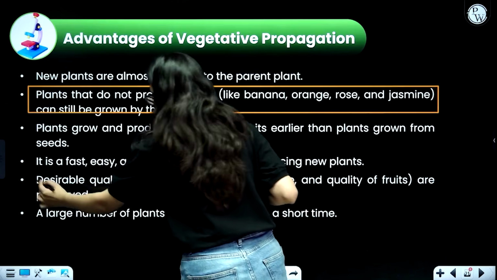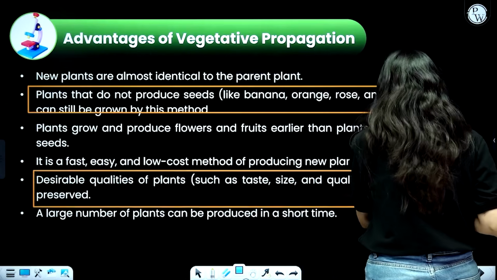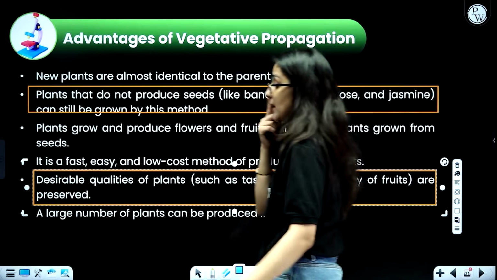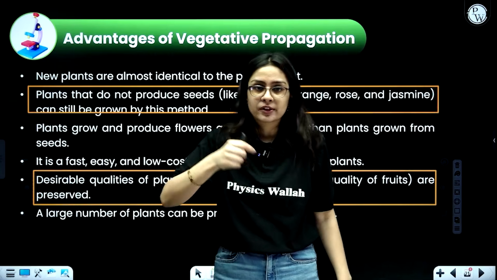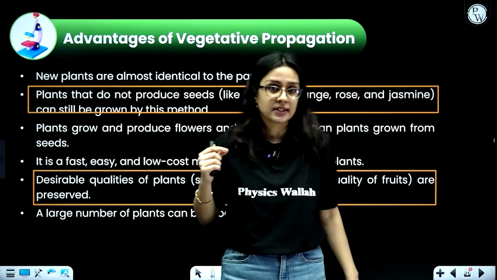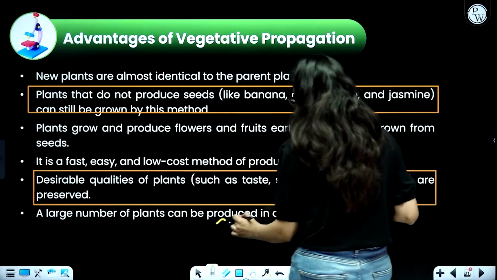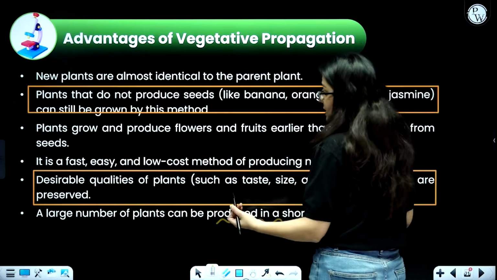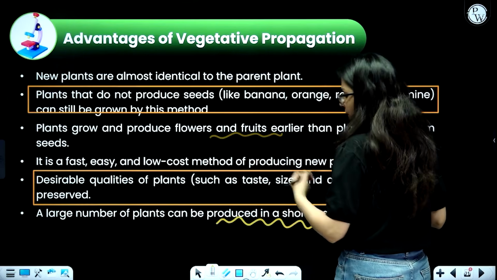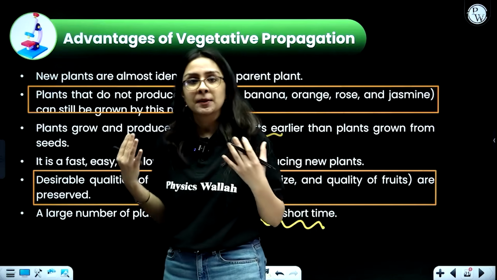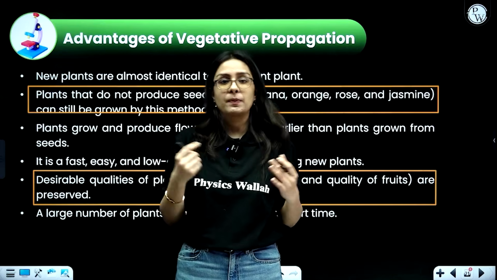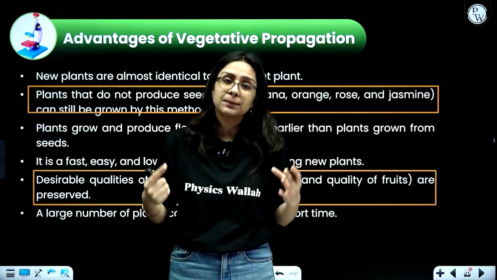Desirable qualities of plants such as taste, size and quality of fruits are preserved. They can be easily taken from one generation to the next. They can be easily propagated. Okay, then a large number of plants can be produced in a short duration of time, obviously because the method is very fast. They produce fruit and flowers faster, so a large number of plants can also be produced using vegetative propagation as a mode of asexual reproduction.